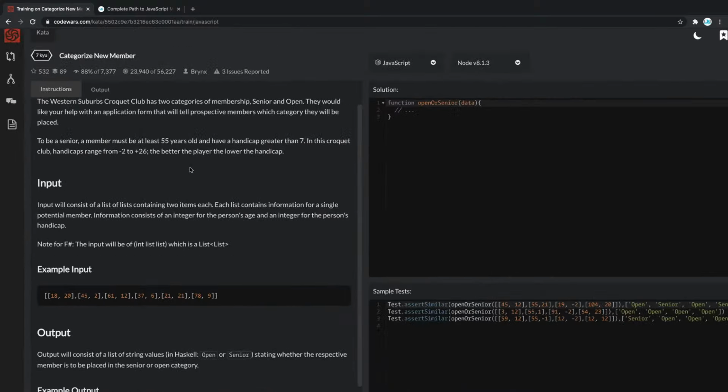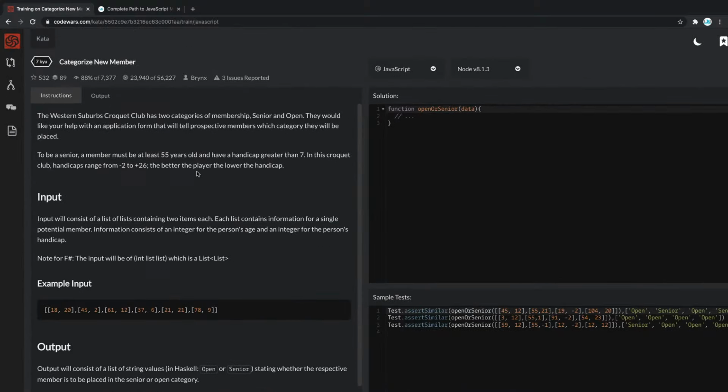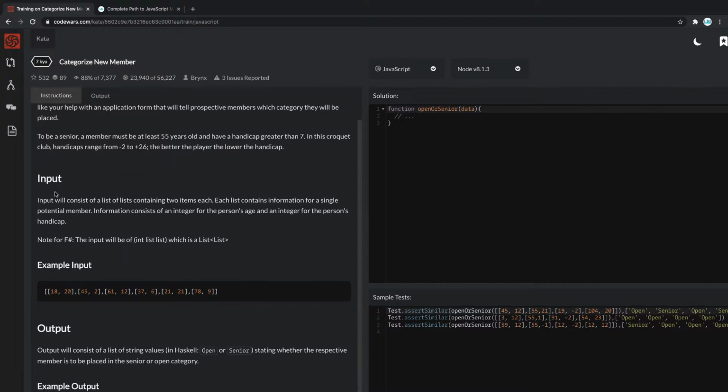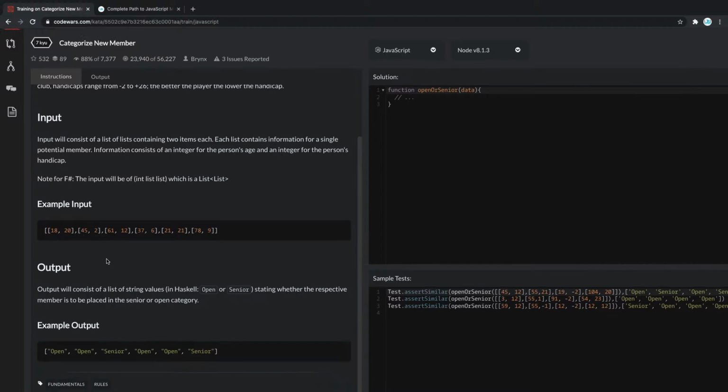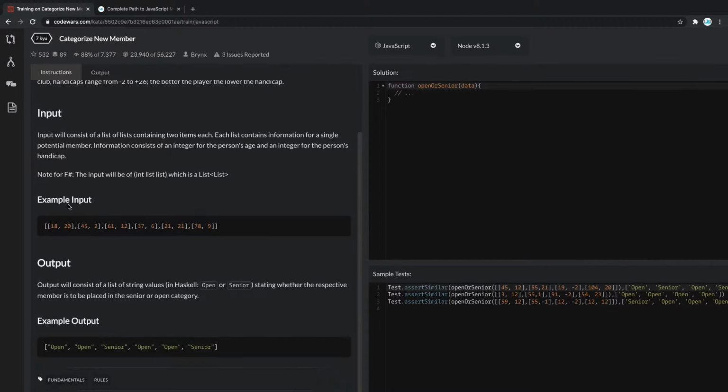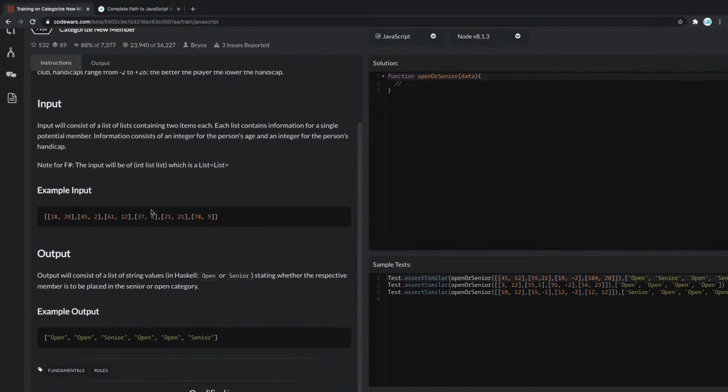So usually there is some kind of story, right? But with all programming exercises, the thing that you want to be looking at is the input and the output, to be more specific. There you will be able to see what your function or program should take in and what it should bring out.